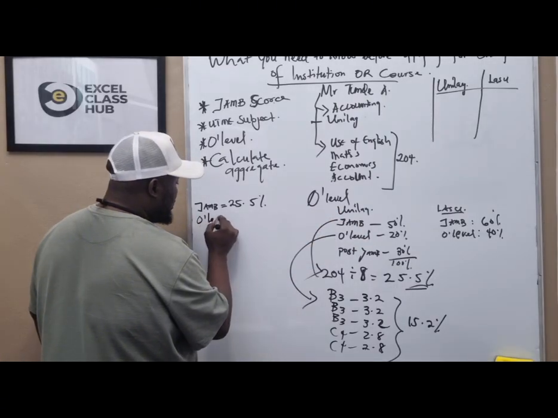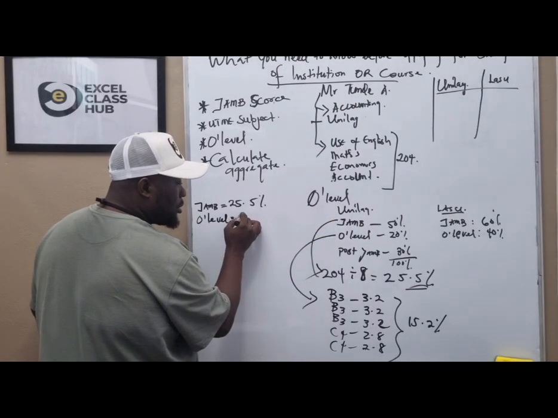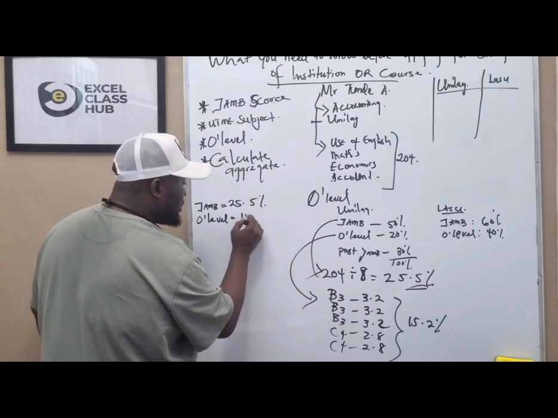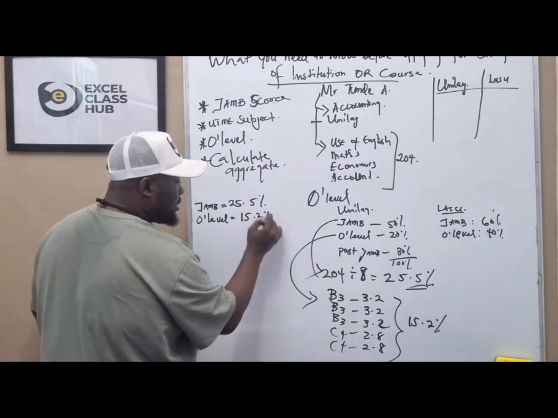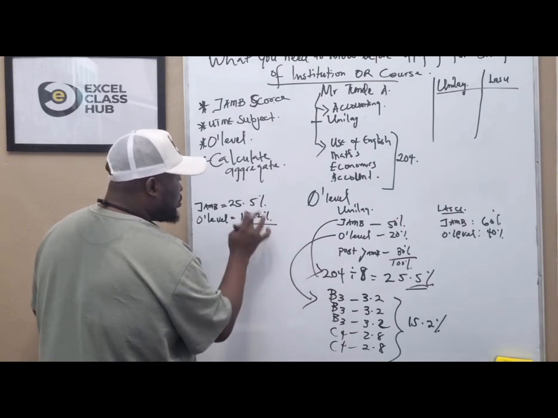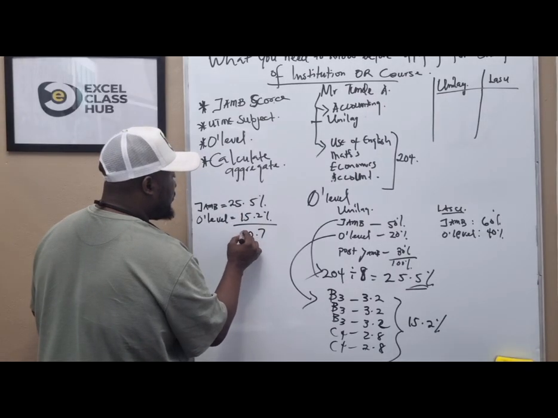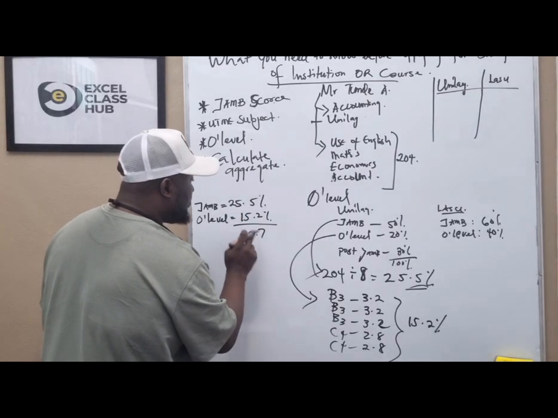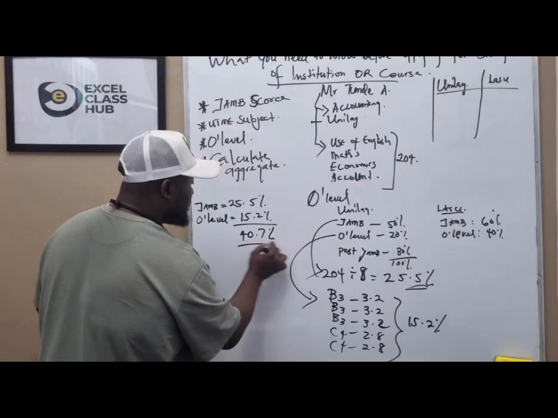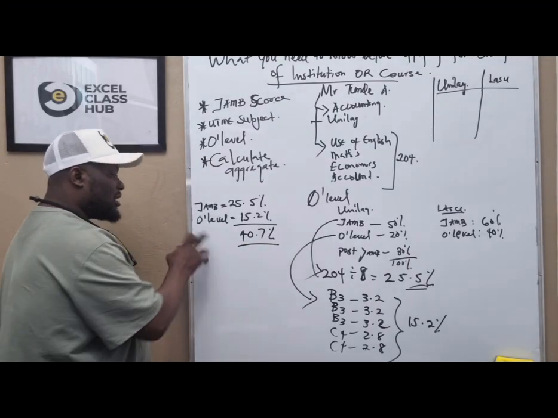O level is 15.2% out of 20%. Now this will give us a total of 40.7% without post JAMB.